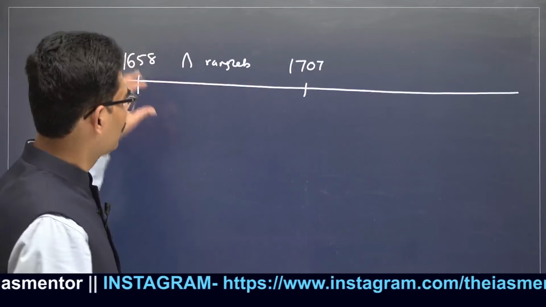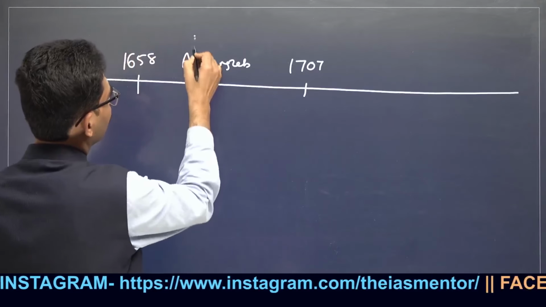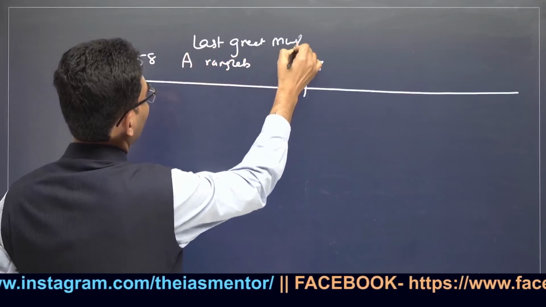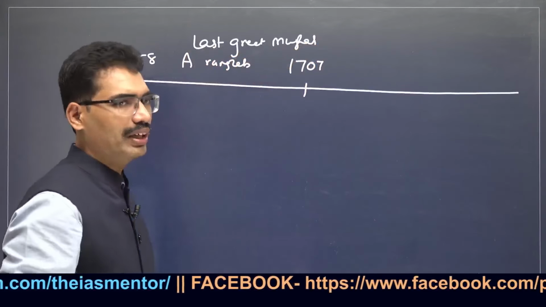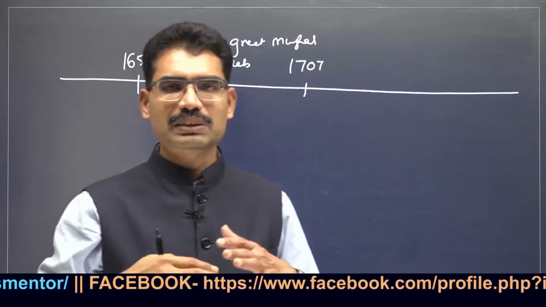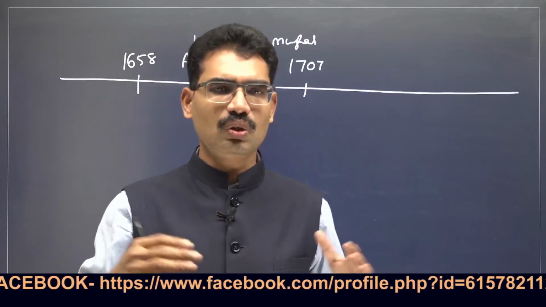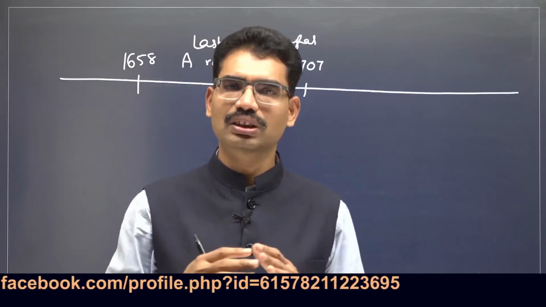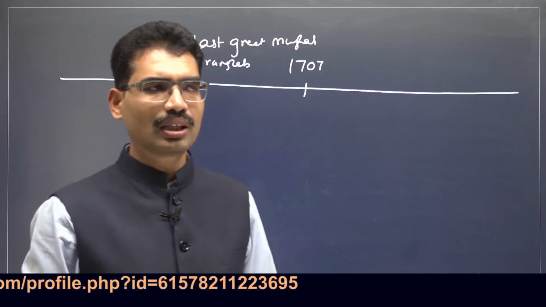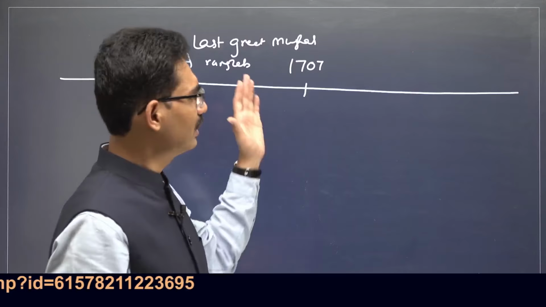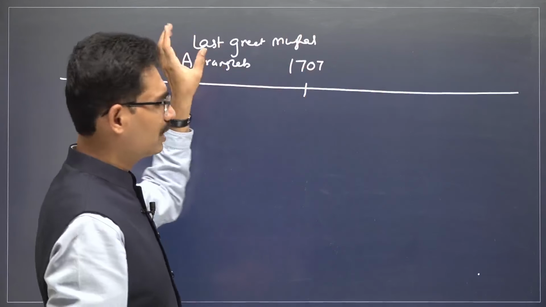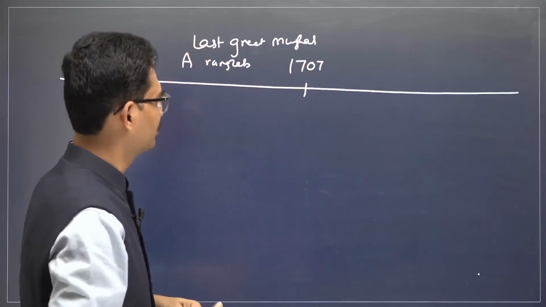Remember this, the last great Mughal emperor, great in the sense very powerful. He expanded his territory also. He controlled large tracts of land also. He administered a huge administration. But due to his own mistakes, it led to the disintegration of the Mughal Empire. But during his time period, he was a very, very powerful emperor.